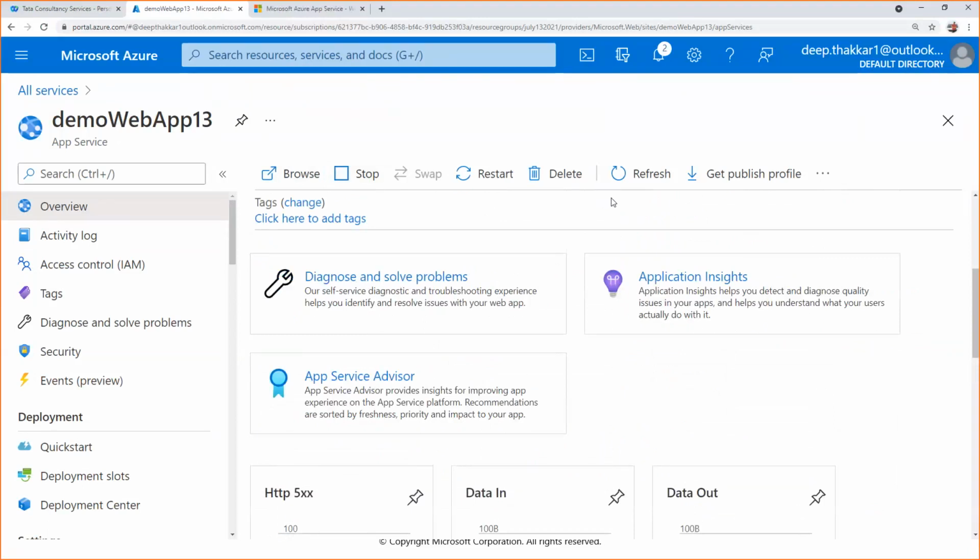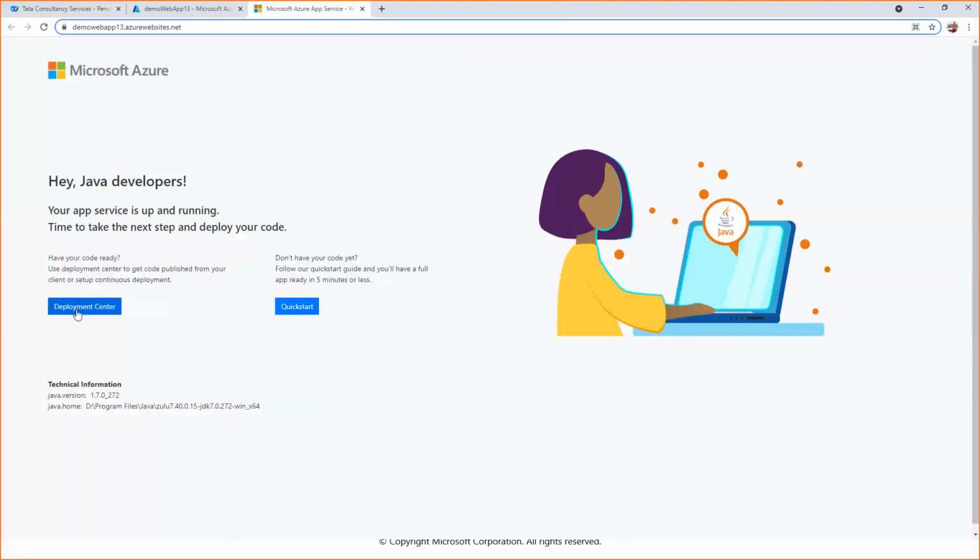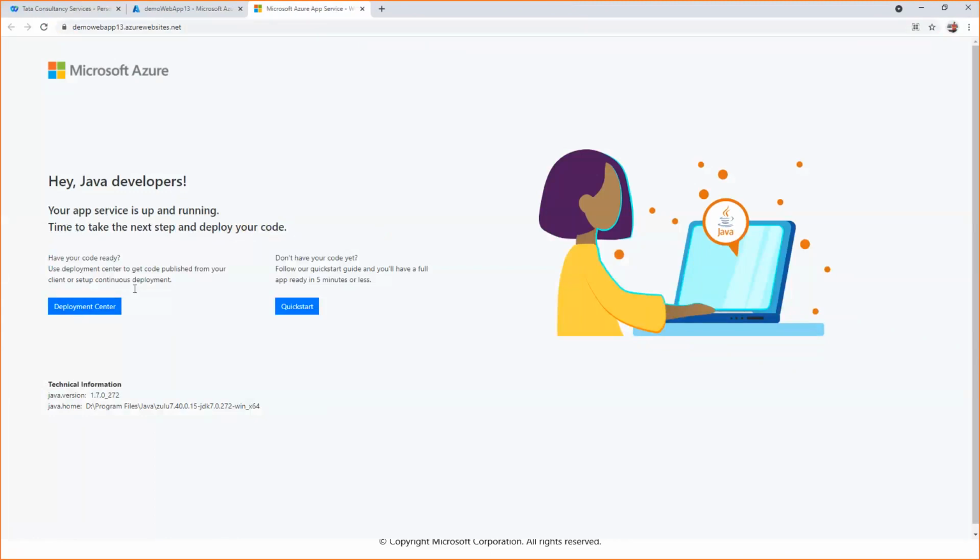It is officially from Microsoft only. So see here, it says: hey Java developers, your app is running, time to take the next step and deploy your code. We'll go to the deployment center here.